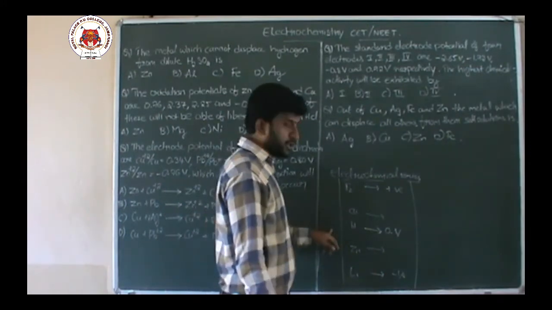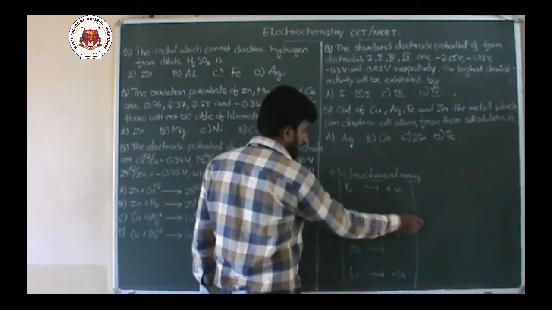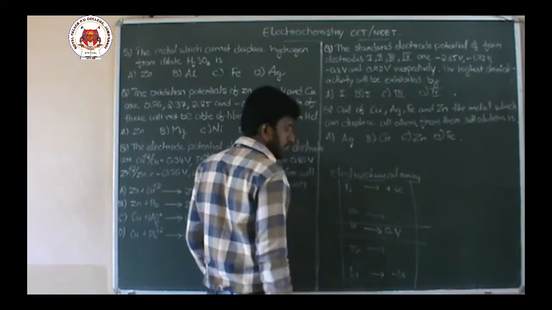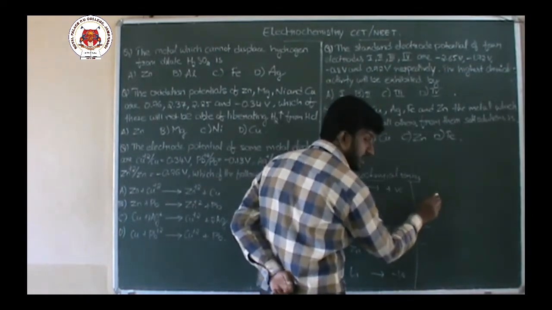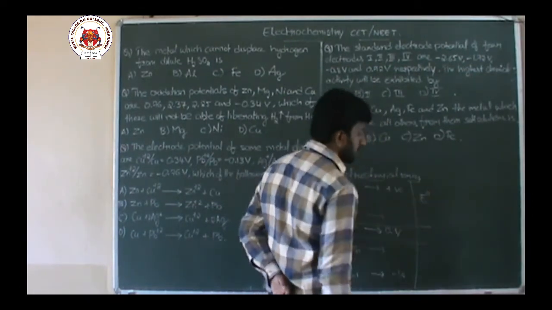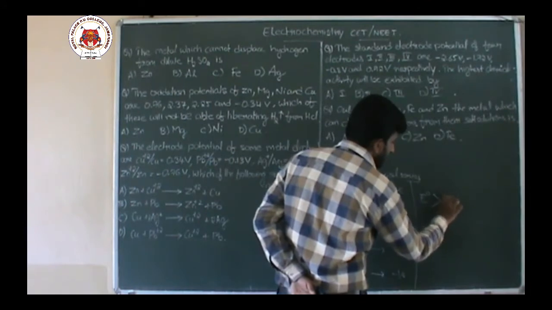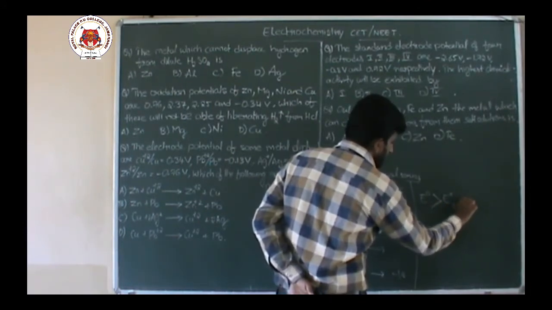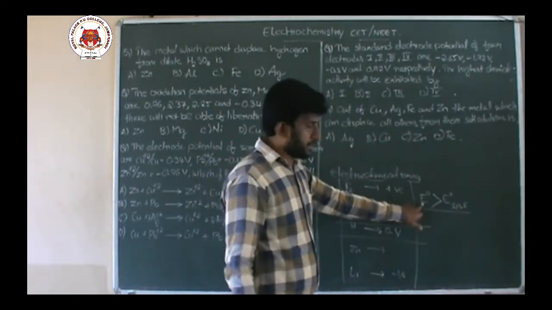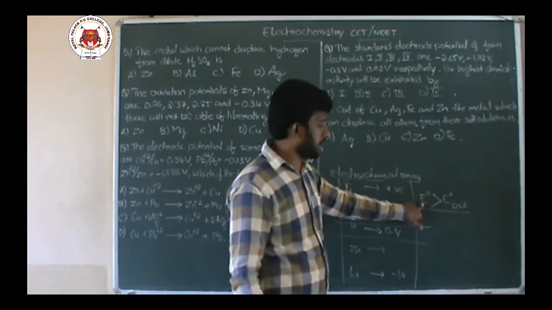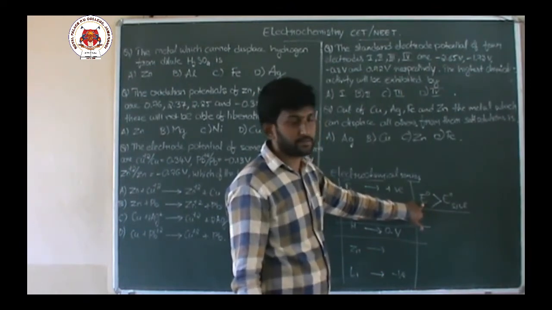Now you need to remember that all those elements whose potential is, in the sense here we are considering reduction potentials, or whose electrode potential is greater than that of the standard hydrogen electrode, then such metals or elements cannot liberate hydrogen gas from their acid solutions.